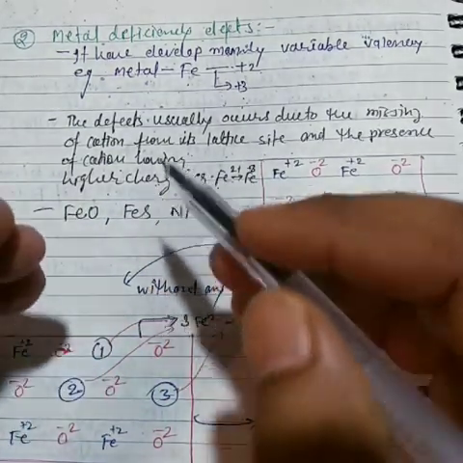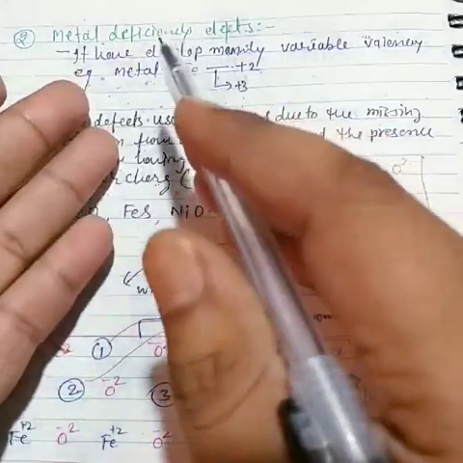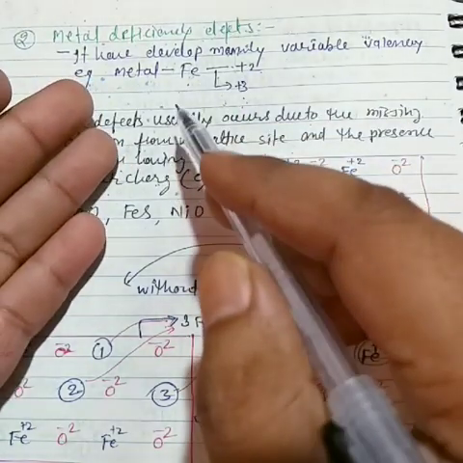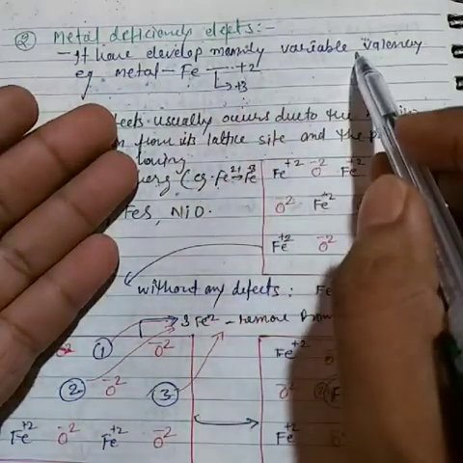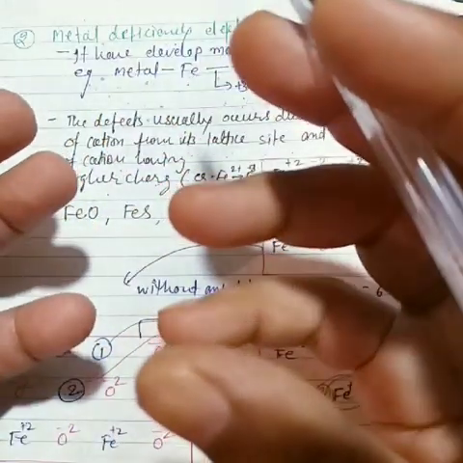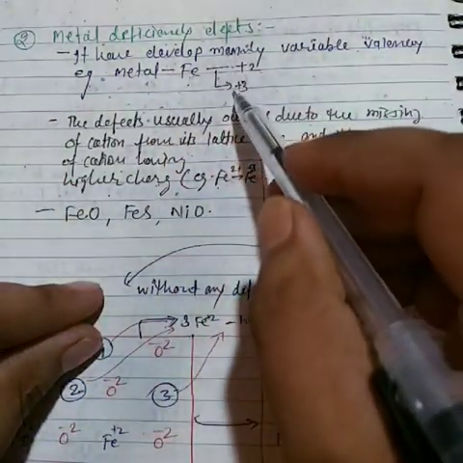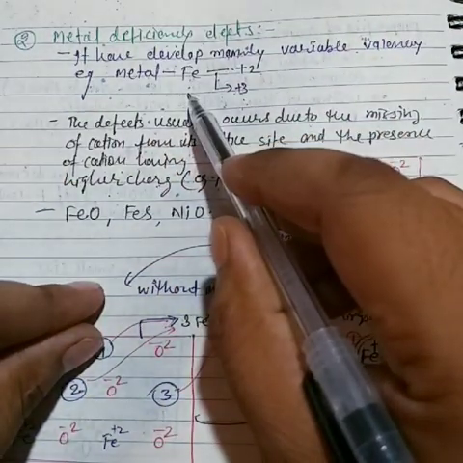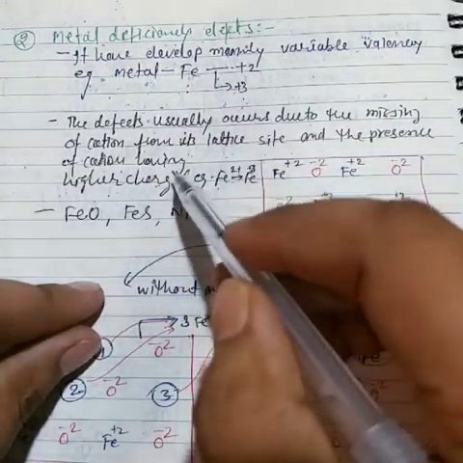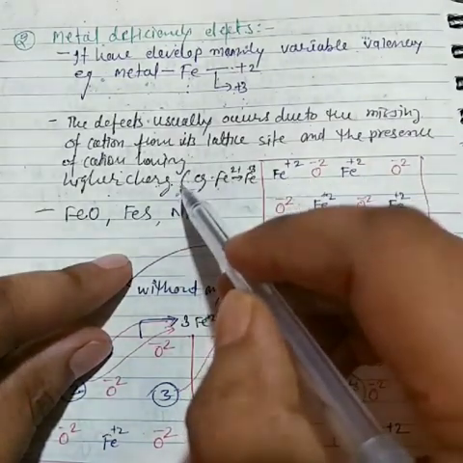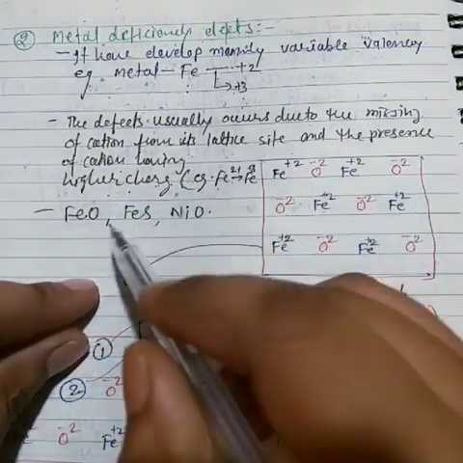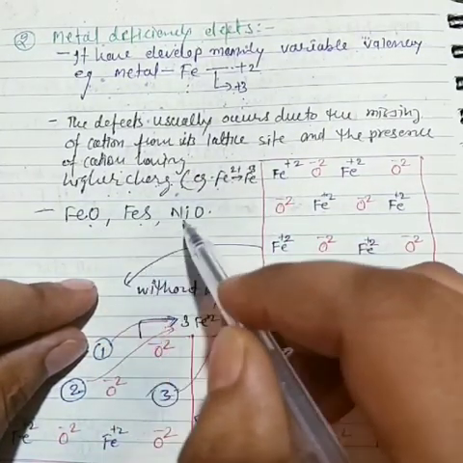Now let me tell you one more thing again. This type of metal deficiency, which type of crystal forms in the lattice? That means variable oxidation number. Metals having variable oxidation number form this type of metal deficiency defects, such as iron, copper, and many other d-block elements. And the second very important point is that it goes to the higher charge, +2 to +3, such as iron oxide, iron sulfide, nickel oxide.